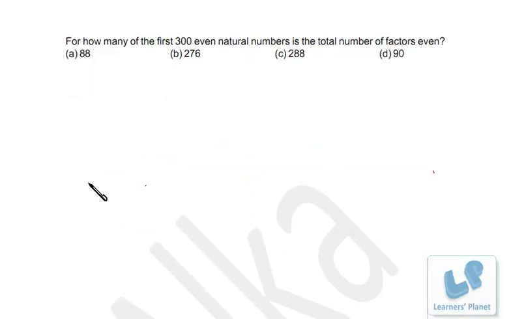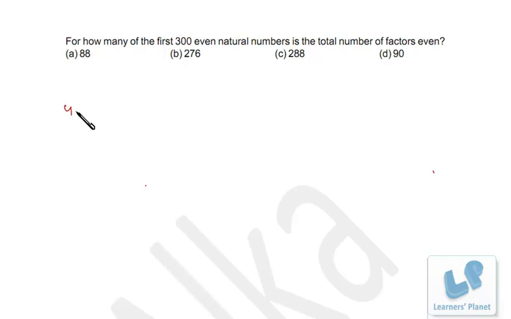Friends, here we have a problem based on number system. For how many of the first 300 even natural numbers is the total number of factors even? Before we proceed with this problem, I would like to discuss a concept over here. See, how do we find out the total number of factors for any number? Maybe it's odd or even, right? You just have to listen to me carefully.